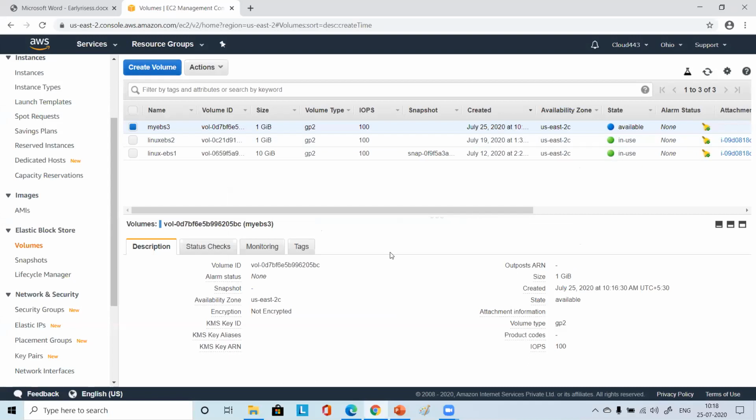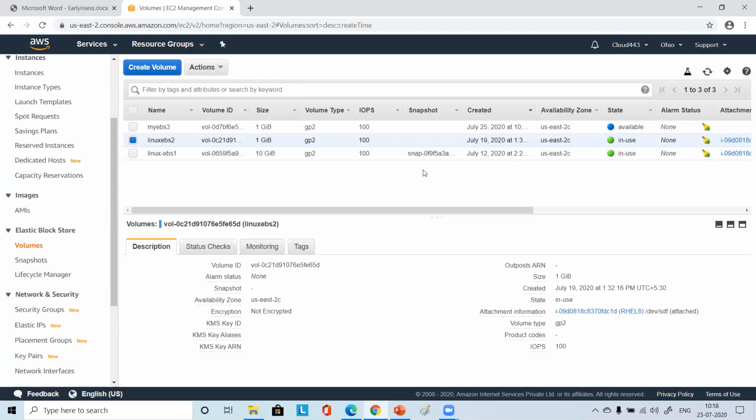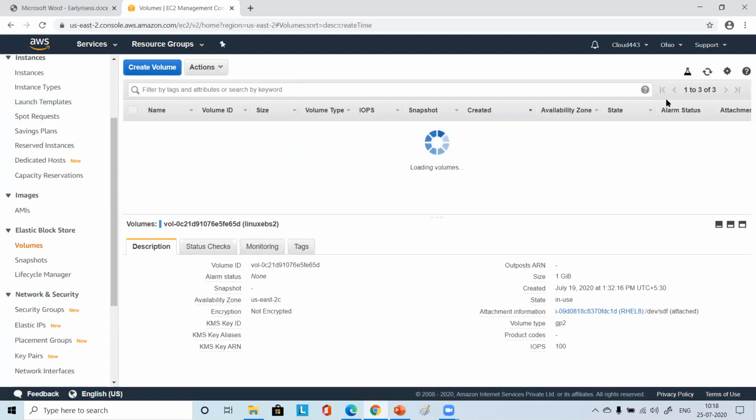Okay, so for others, it is attached. Please check the option here. Linux EBS 2. If you go to action, you will see detach here. No attach will come. Yes, Harish, it is attached already. For whom it is attached, it will show as detach. So for us, it will come now again for the next volume. Just refresh.